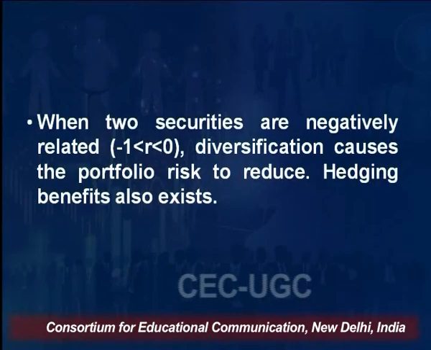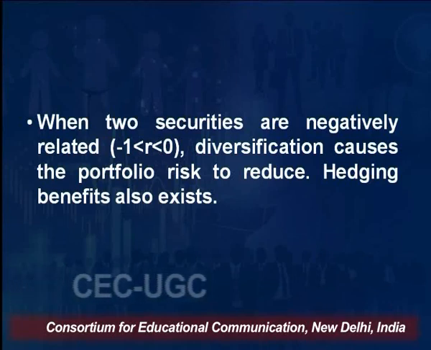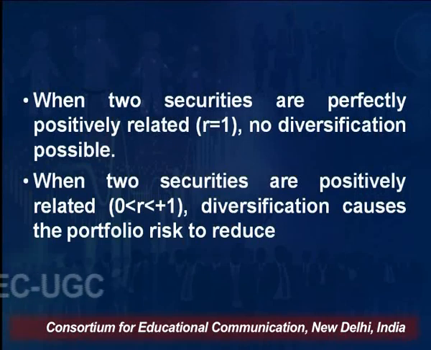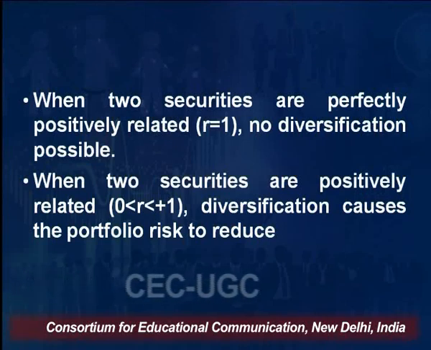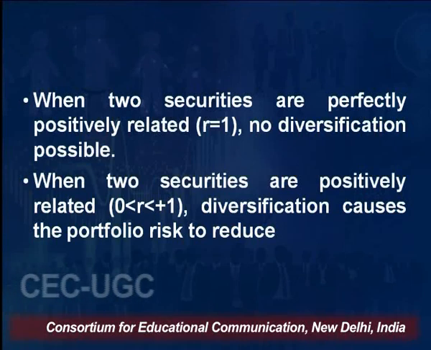So, in order to reduce portfolio risk, we should try to construct such a portfolio.